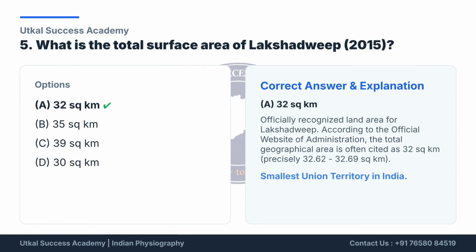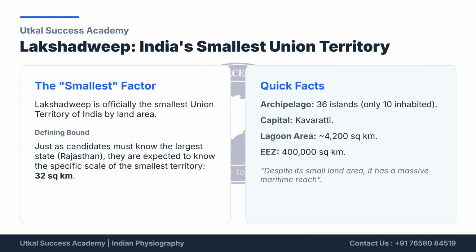Moving to question 5. What is the total surface area of Lakshadweep? The correct answer is A. 32 square kilometers. This makes Lakshadweep the smallest union territory in India. Lakshadweep is officially the smallest union territory by land area, measuring 32 square kilometers. Its total area is precisely cited between 32.62 to 32.69 square kilometers.